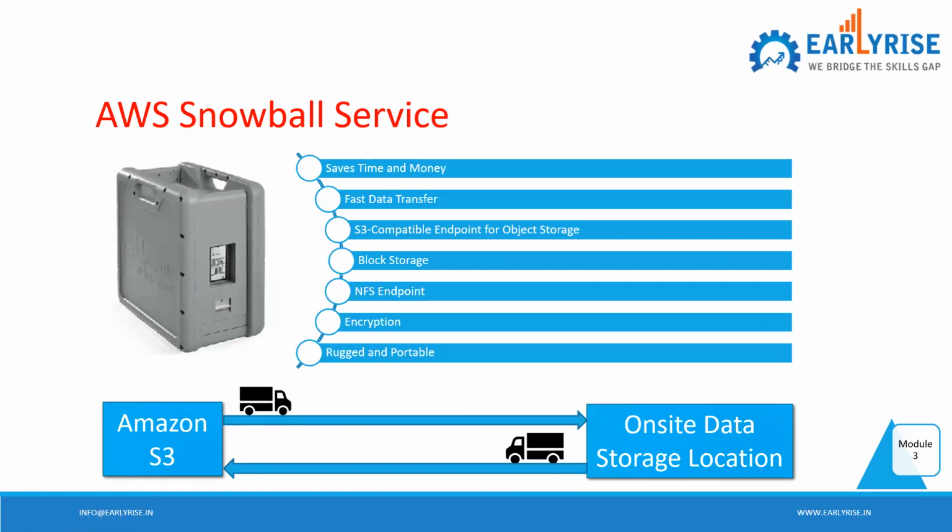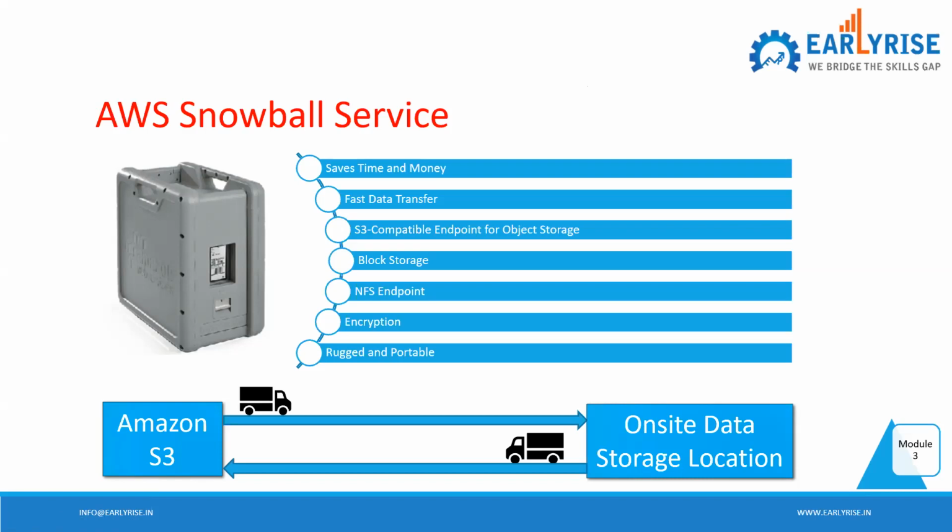Can you understand something from this? And you see a device here as well. So it's actually a data migration service. You can see the source and the destination, from S3 to on-site and on-site to S3.